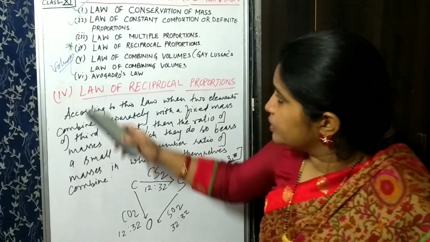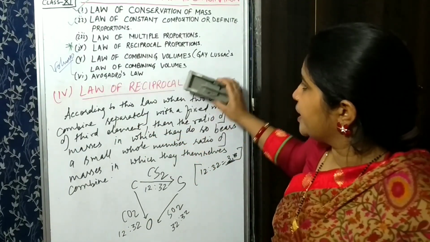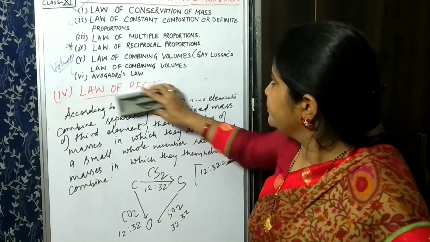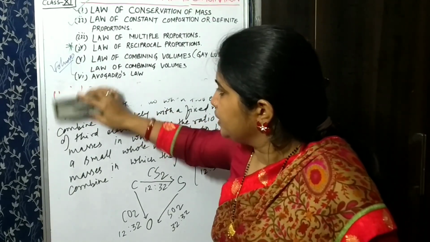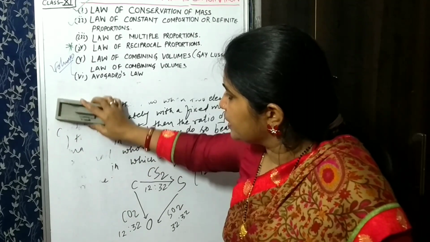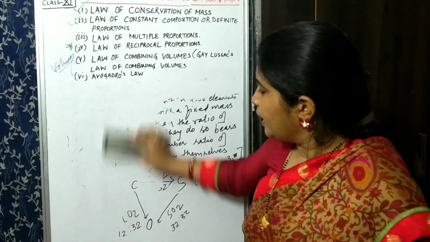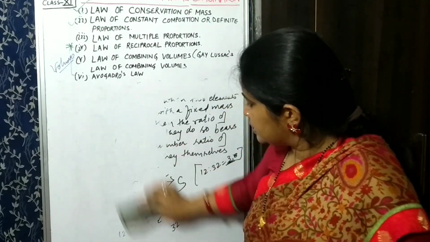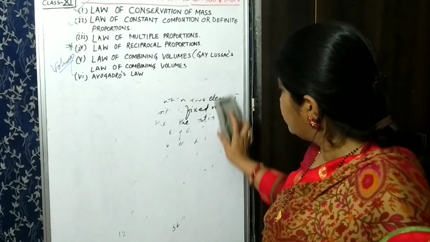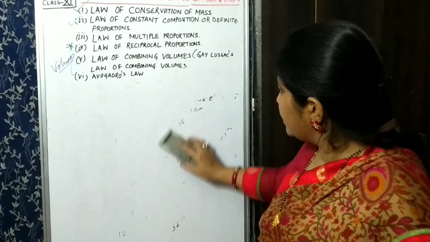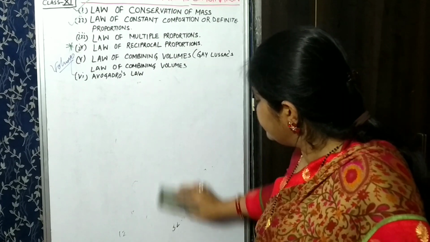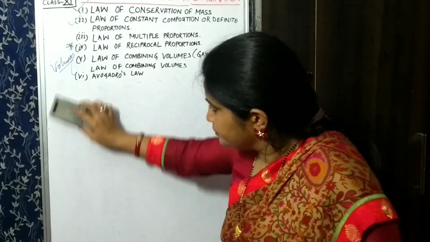Now we will move on to the next law, that is the law of combining volumes or Gay-Lussac's law. This law is applicable for gases, and we will talk about it in terms of volumes, so you have to consider the volume part most.